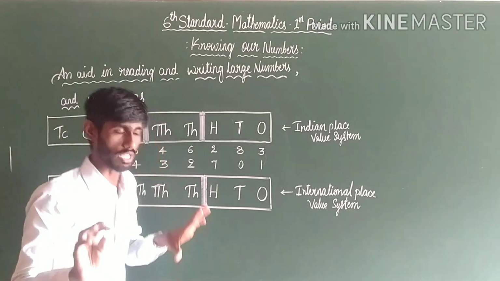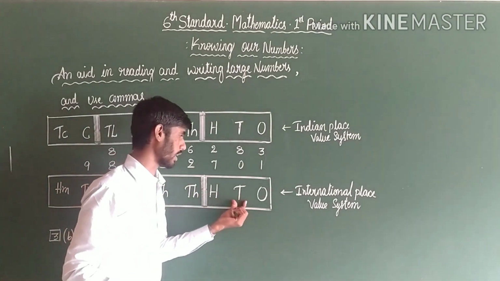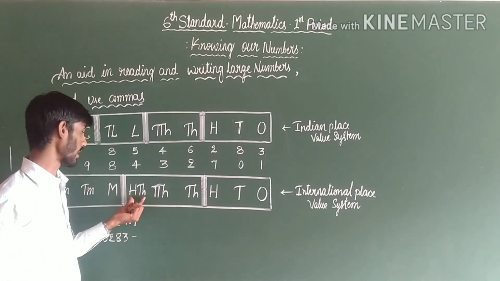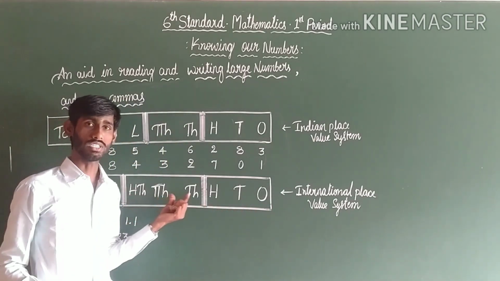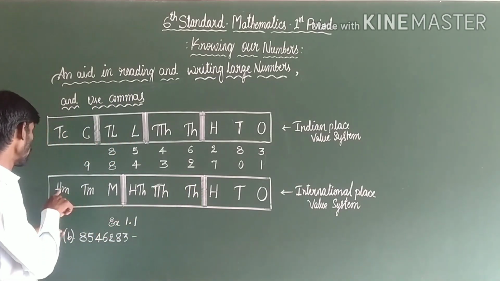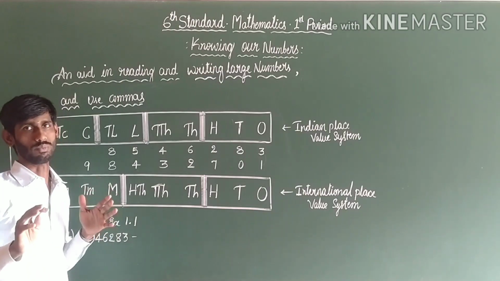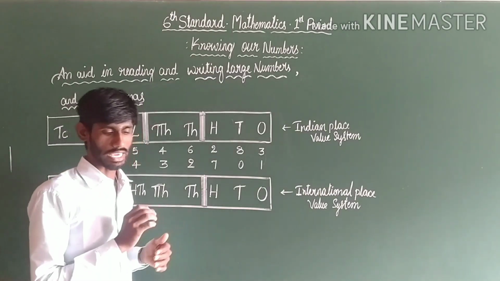In the international place value system, 100, 10, ones is one group, and 100,000, 10,000, 1000 is one group, and 100 million, 10 million, and million is one group. Are you clear? Let us take an example.